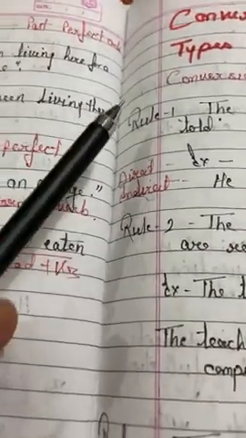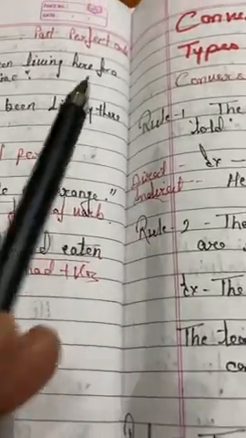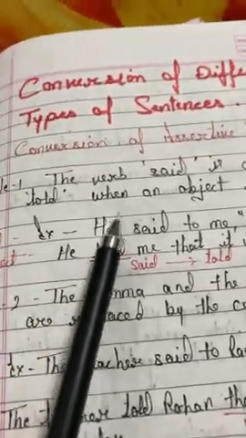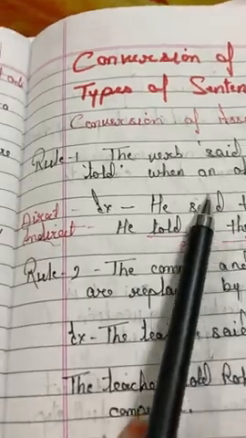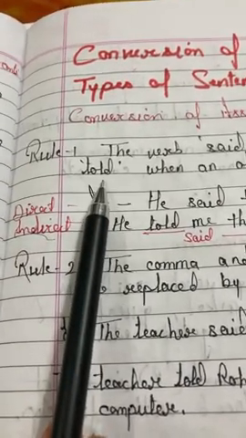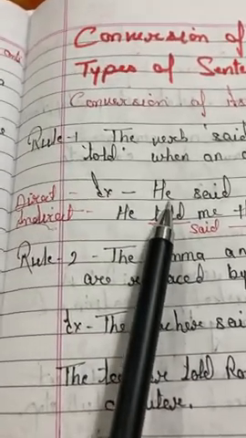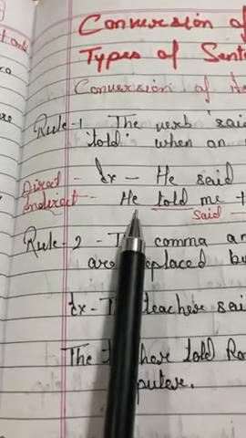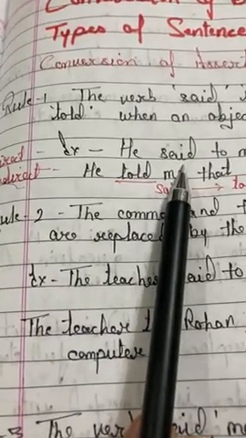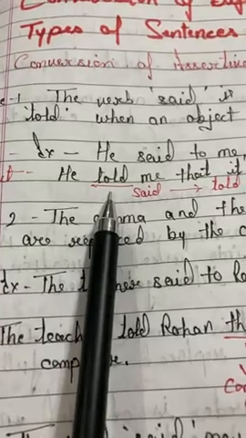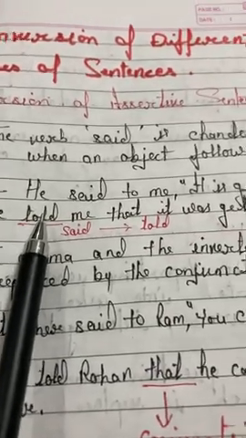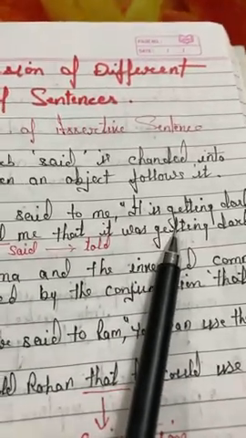So here, I wrote a few rules. So we start with rule number 1. The verb said is changed into told. That means, when we change the direct speech into indirect speech, the verb is changed into told. For example, he said to me, it is getting dark.